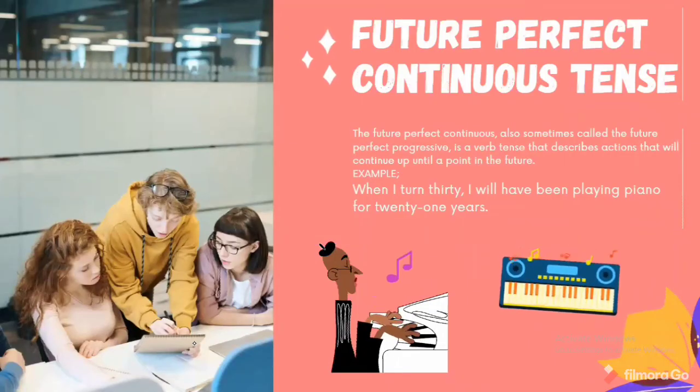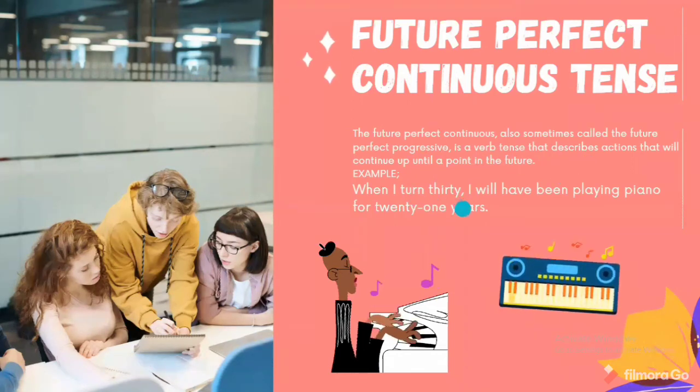Future perfect continuous tense. The future perfect continuous tense, also called the future perfect progressive, is a verb tense. We have read about many tenses, like the present perfect continuous tense. They are all verb tenses. This one describes an action that will continue until a future point.